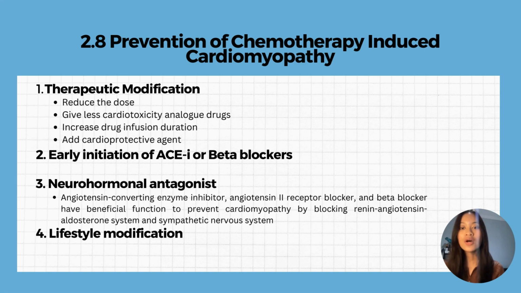Another prevention for patients who have already received anthracycline is to give early initiation of angiotensin converting enzyme inhibitor or beta blocker to prevent the progression of the disease. Several studies also stated that neurohormonal antagonists such as angiotensin converting enzyme inhibitor, angiotensin II receptor blocker, and beta blocker have a beneficial function to prevent cardiomyopathy by blocking the renin-angiotensin-aldosterone system and sympathetic nervous system.